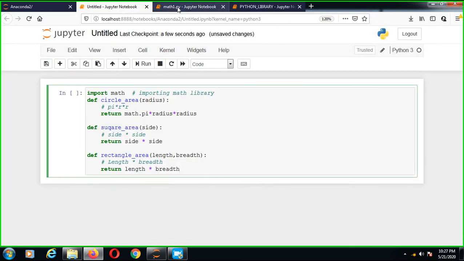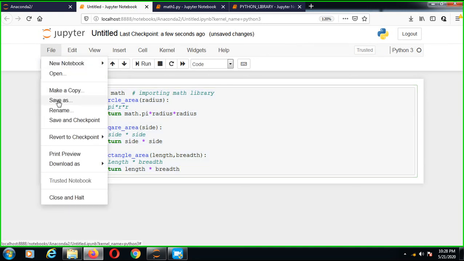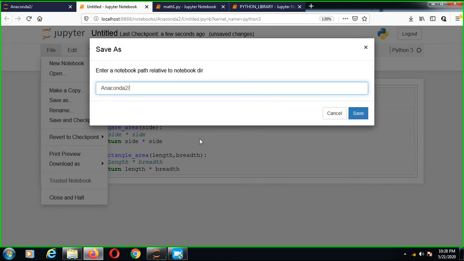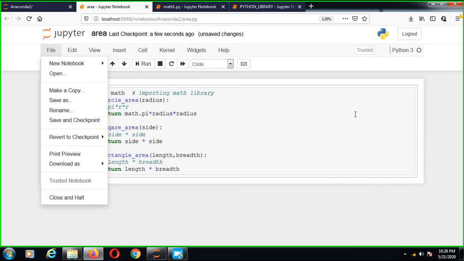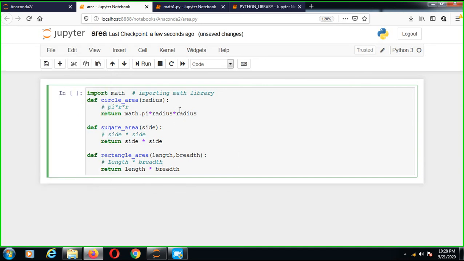Where is my file name? Okay, Anaconda 2, area.py. So this is my file name.